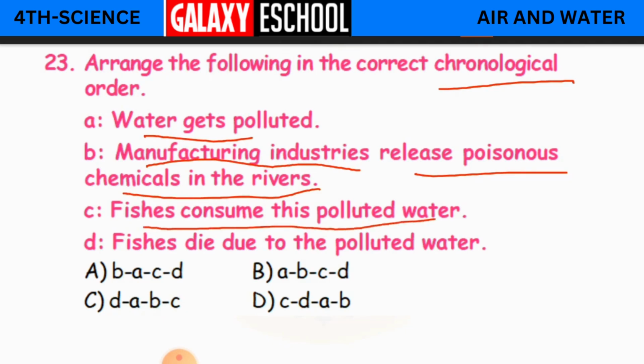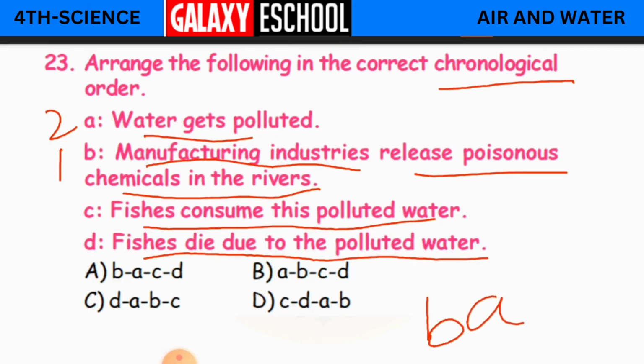C is fishes consume this polluted water. D is fishes die due to the polluted water. So now first we have to see which comes first. First is B, that is manufacturing industries release poisonous chemicals in the rivers. Okay, so then what happens? When these poisonous chemicals are released in the rivers, water gets polluted.